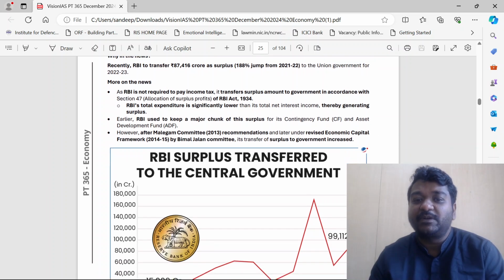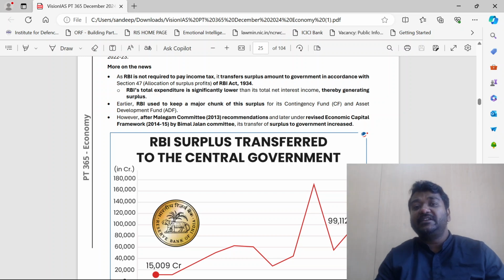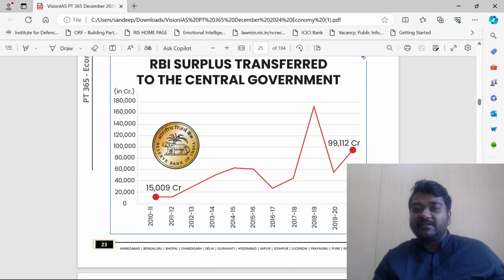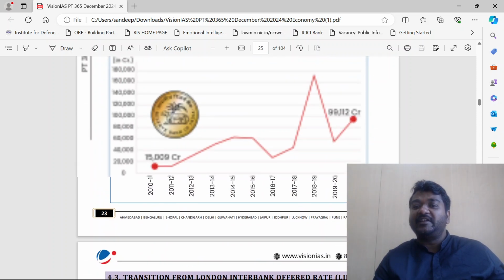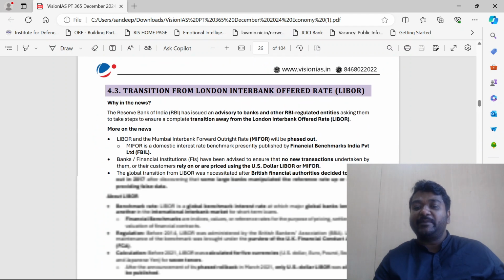So what is the surplus? Basically, guys, unlike other bodies, RBI is not going to pay any income tax or corporate tax. No taxes are paid, but whatever surplus money they have will be transferred to the central government, and unfortunately this will not be shared with the state governments. Please understand this. RBI used to keep a major chunk of this in contingency fund and asset development fund. The central government is going to take this money and use it for their own benefit. So this is what the state governments actually question.